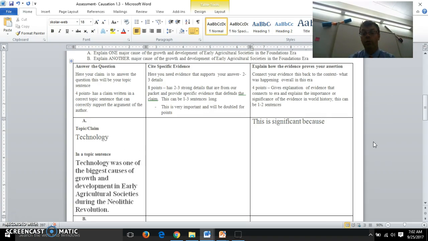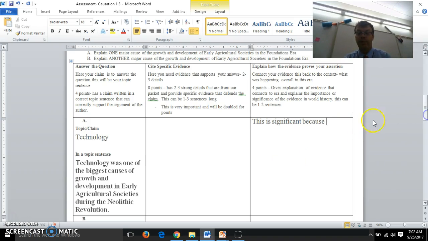And now for the last part, our explanation. Now we got all our evidence down here. Explanations are basically saying why something is significant, why it's so important. So I like to start off with this is significant because, or this is important because, this is extremely significant in this era. I like the word significant to be used there, or I like it better than important. You may use significant. If you can find a better word, go for it.